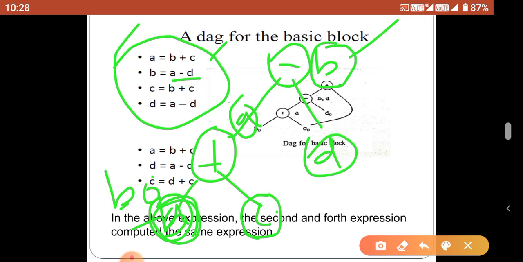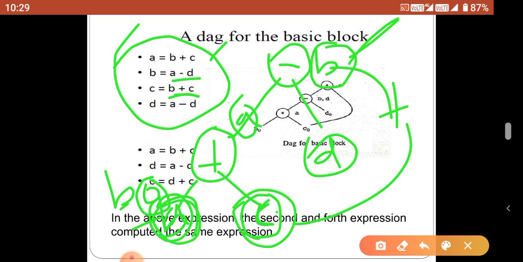So here the not indication means that is a dead code. Hereafter don't use that code. So we are going to use the newly available node, that is here. Same we are going to use for a third statement, b plus c. Already b is there, c is there. C is here, and operator is a plus operator. The left side value is b and right side value is c.